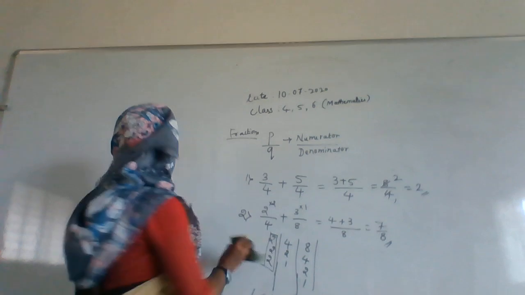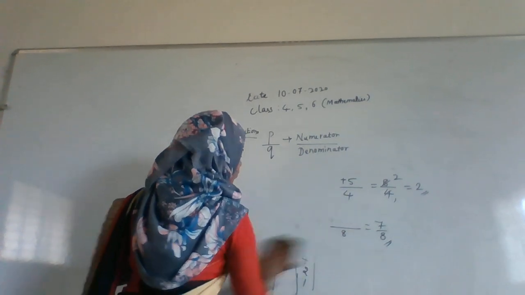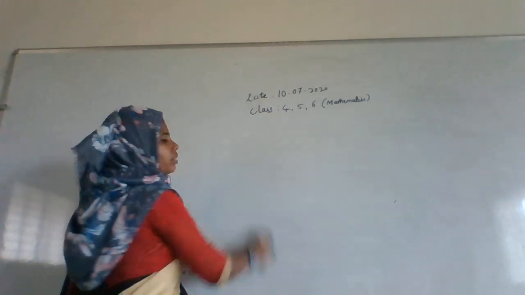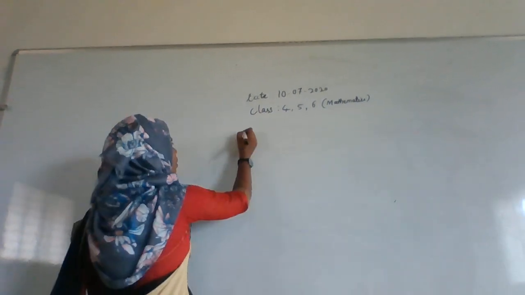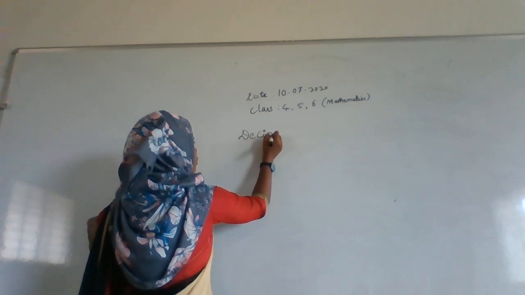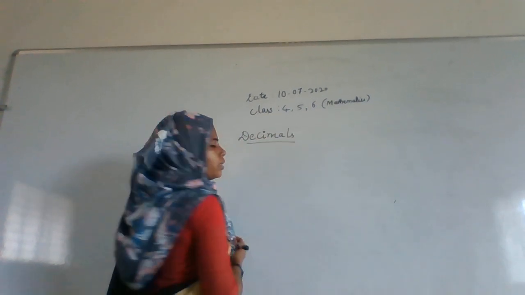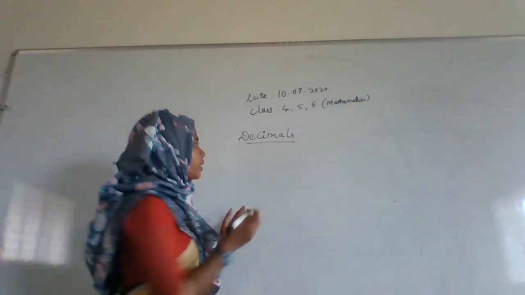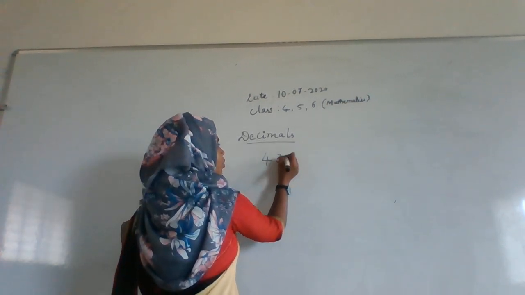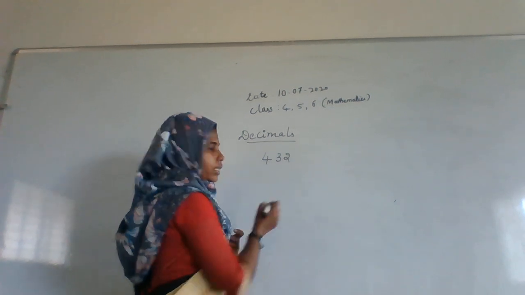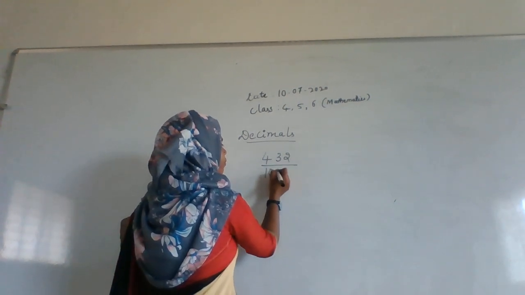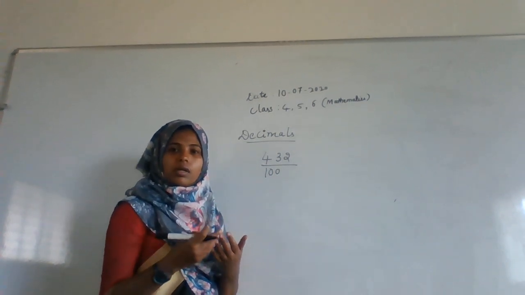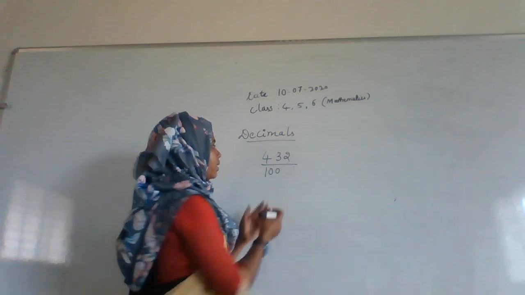Okay. And the next one after fractions, we are going to study about decimals. Decimals. Easily we can remember it as writing numbers in a point system. Means you already studied 4, 3, 2. This is a number. If you are writing it as a decimal, then the denominators will be tens, hundreds, thousands. Okay, like that.